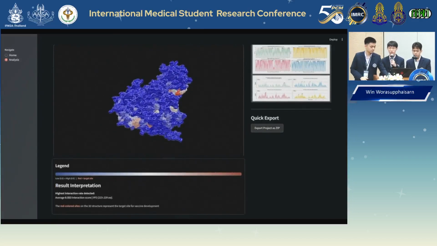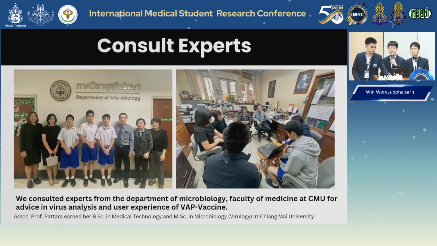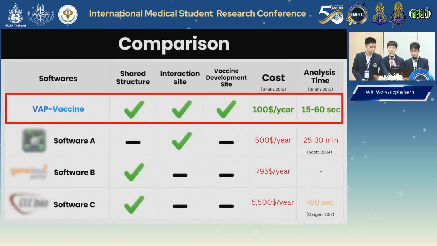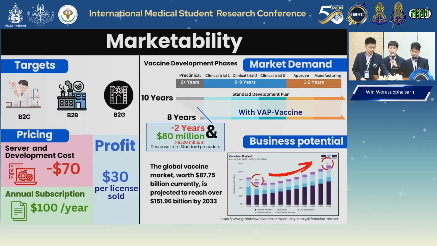Vaccines was reviewed with input from the Microbiology Department, Faculty of Medicine in Chiang Mai University, and achieved 94.26% accuracy when compared to licensed software. Compared to the other software, Vaccines is the first software to be able to find the conserved regions and receptor binding sites, and then integrate them into a unified vaccine prominent site, which is important for multivalent vaccine development. The software will be available for $100 per year, enabling researchers to do rapid identification and university research.